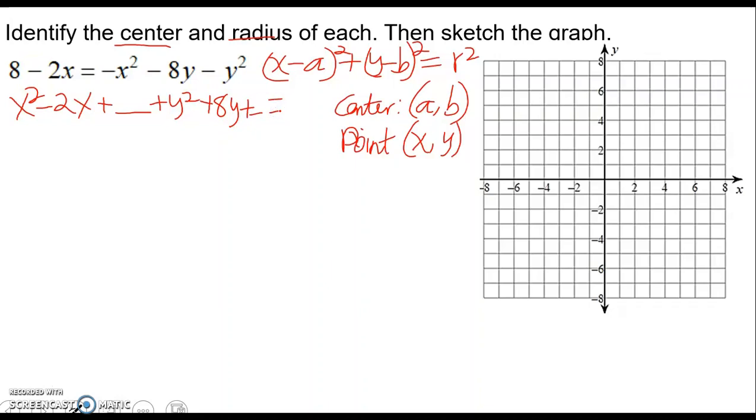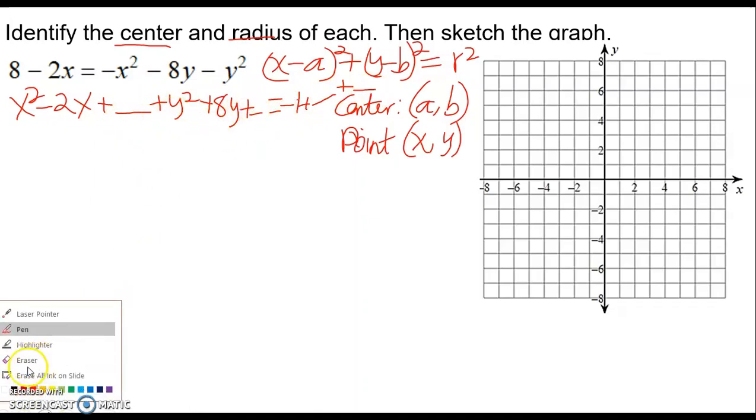All equals. So we're going to move the constant to the other side. We move all the variables to one side. 8 is a constant, but it's positive, so we're going to move it to the right side, and it's going to become negative 8. And then we're going to have plus two other numbers we are going to add from this space. Whatever we do to one side, we do to the other. So now we are going to complete the square.